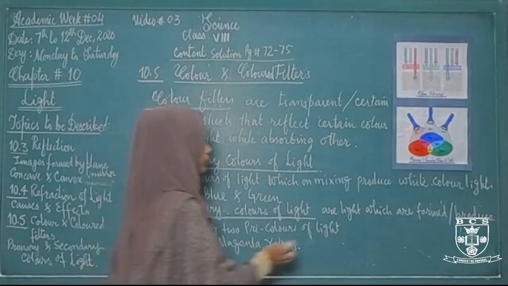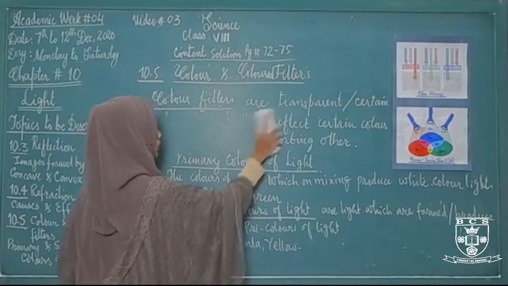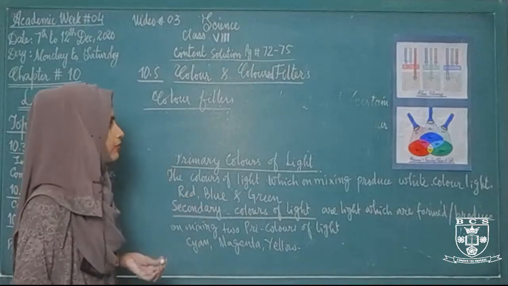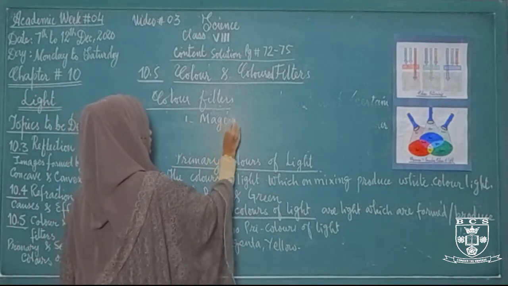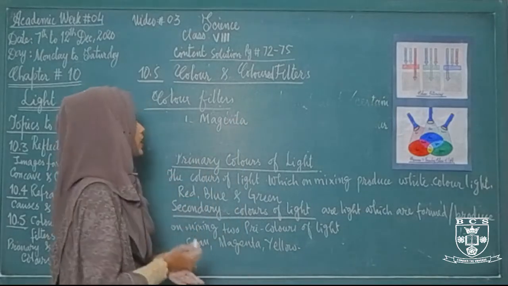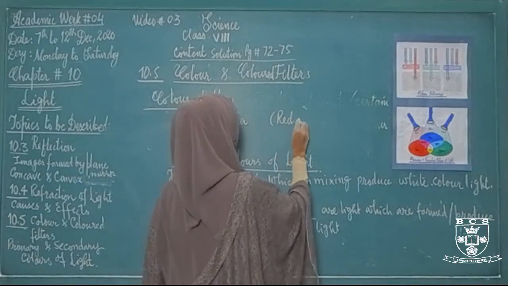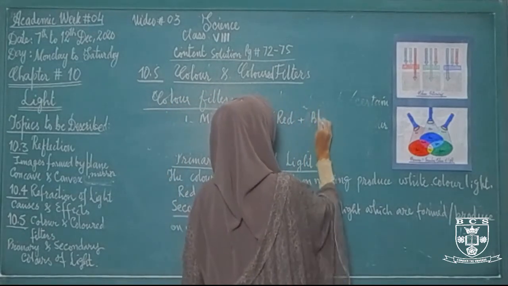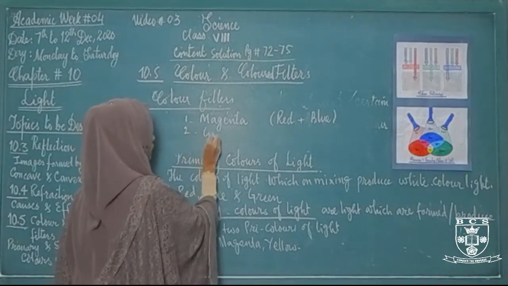What code do we have for secondary colors of light? The first one we have is magenta. How is magenta color formed? Magenta color will be formed when red and blue lights are mixed. How will cyan color be formed?